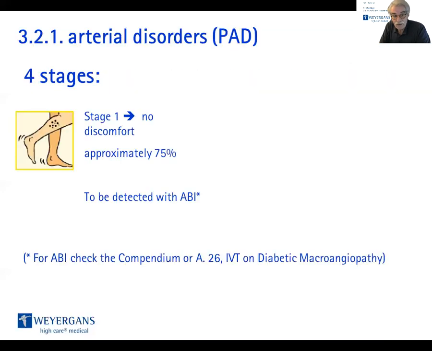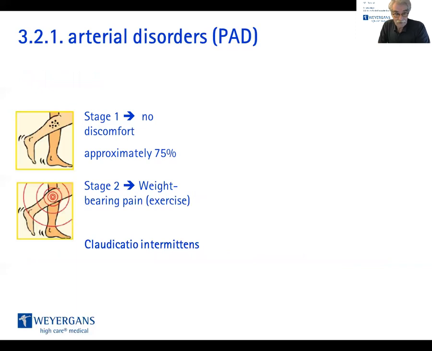ABI is also explained in A26. That's the study on IVT, on intermittent vacuum therapy, on diabetic macroangiopathy, done by the Heart and Diabetes Center, Bad Oeynhausen in Germany. I would recommend that one. Stage 2.